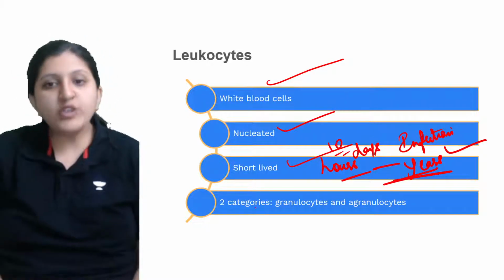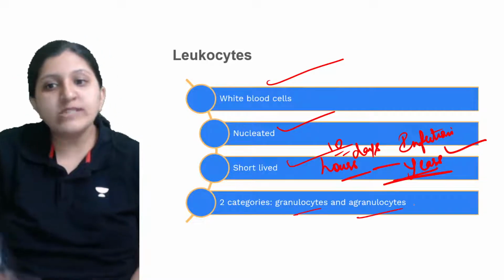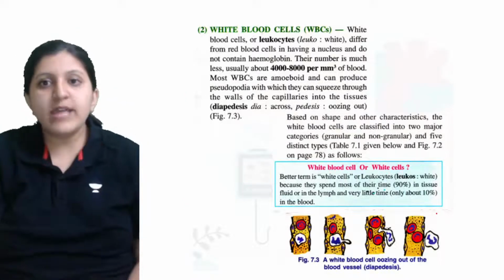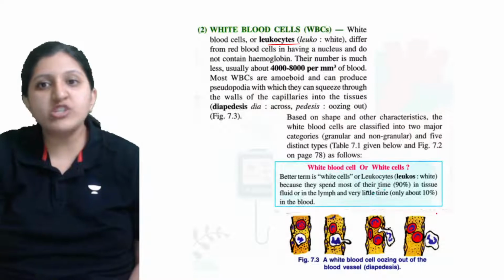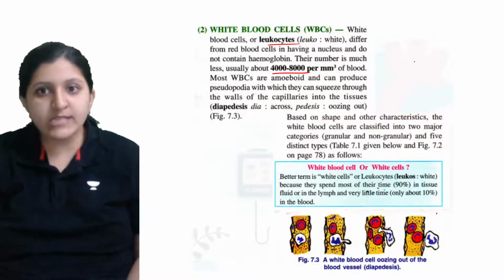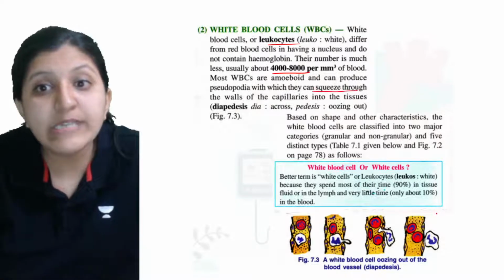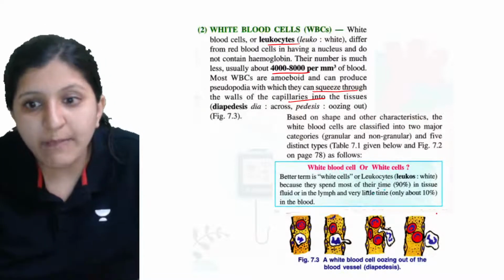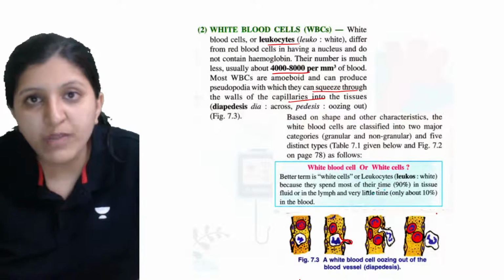Then two categories are there, granulocytes and agranulocytes. Here the WBC, the leukocytes, are present in thousands, and they can squeeze out through the capillary. You can see here this one is a capillary, and pseudopodia formation is occurring.